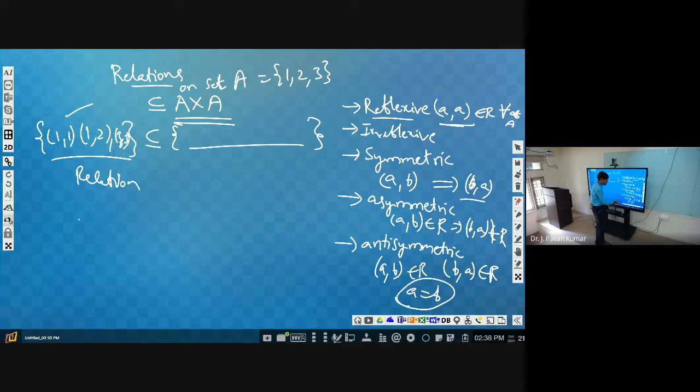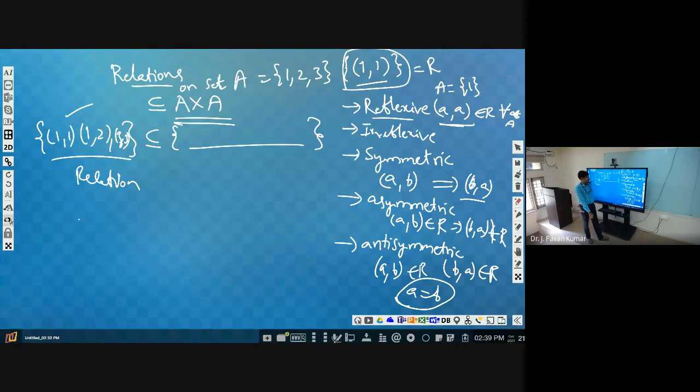Only when a equals b can (a, b) and (b, a) both belong to R. Suppose you have (1, 1) in the relation, and let us consider A is 1 only. Will it be antisymmetric or not?